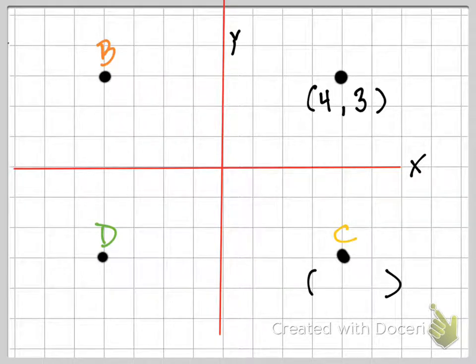What are the point values of C then? I'm guessing that it's the same. 4, 3, right? Because I just reflected it, so it didn't change. Nothing changed, right? It's just reflected. So, happy, let's move on, right? Wrong. It is not that. We cannot have 2 points on the same graph in different positions that have the same values. They're kind of like fingerprints.